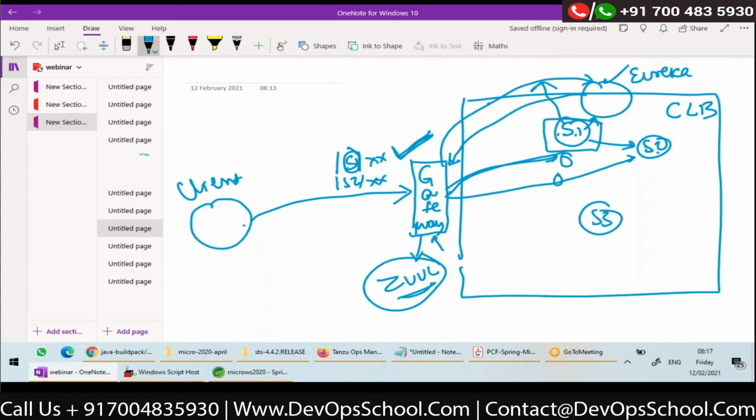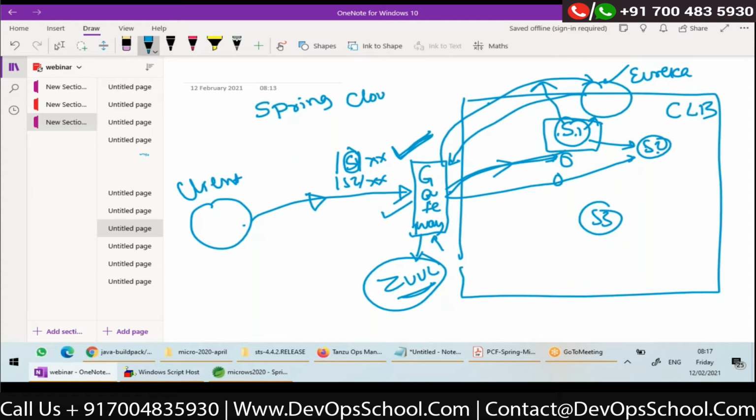Like maybe if I want token based authorization or token based authentication, if any request is coming without a token, the gateway can straight away reject it. And if there is a token, the token can be validated by the gateway, and if everything is fine, only then it can forward to S1. All right, so that can be done at the gateway level. So if we are implementing microservices using Spring, there's a module called the Spring Cloud module.